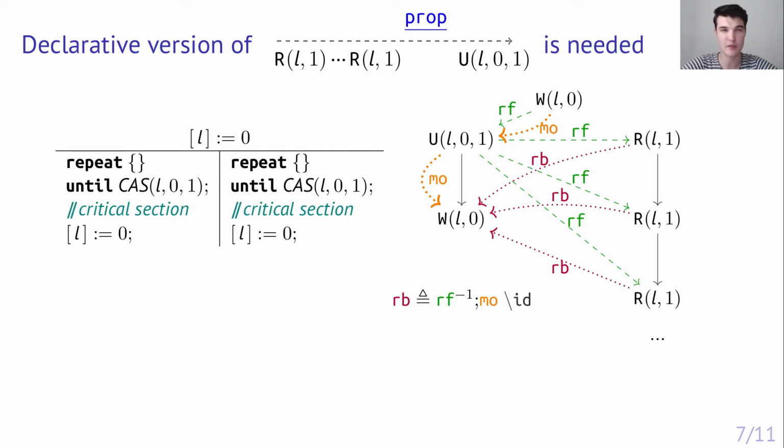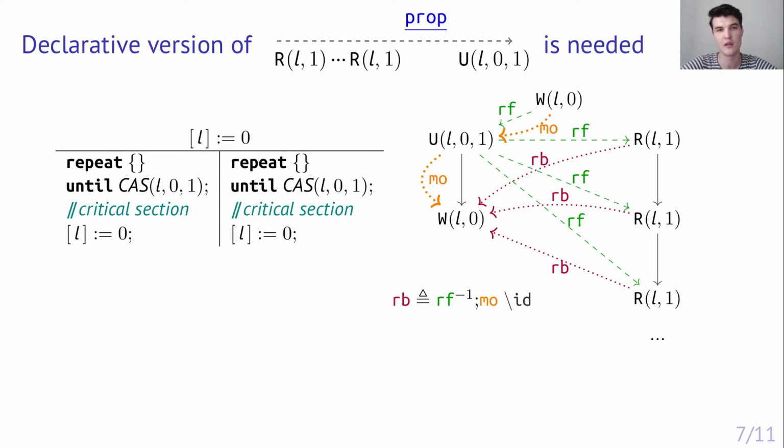In other words, each of these events reads before the last write in the first thread. It is expressed by the composite relation called reads before, which connects reversed reads from edges and modification order edges. This definition also excludes the identity relation to correctly represent the semantics of read-modify-writes.